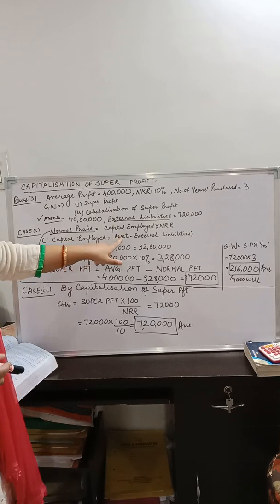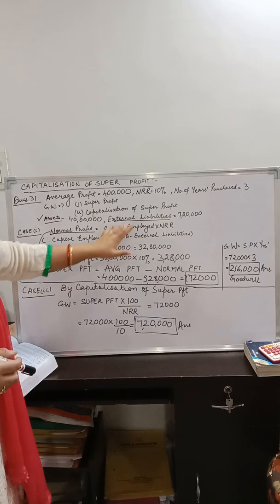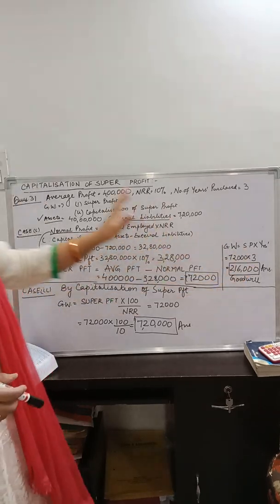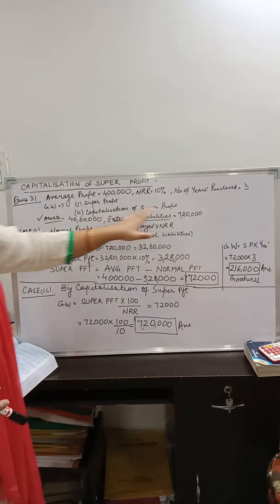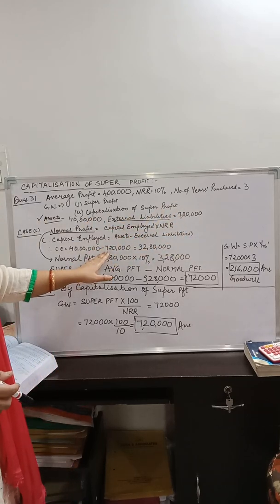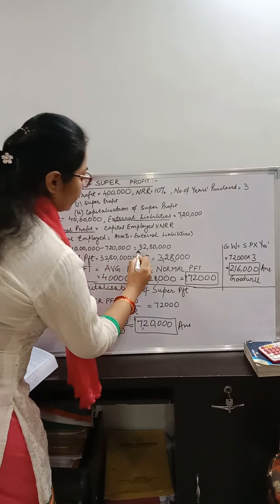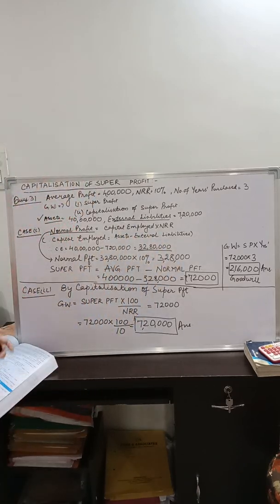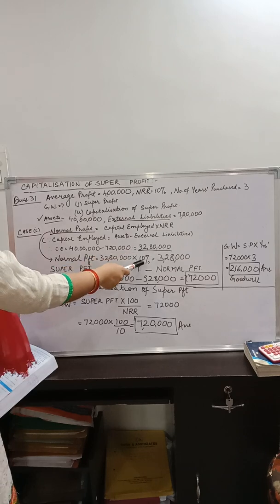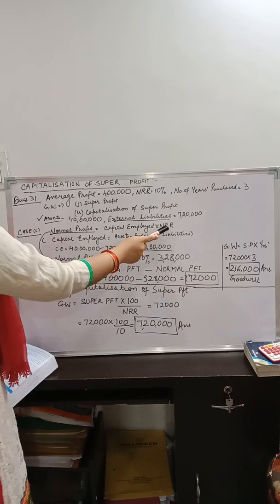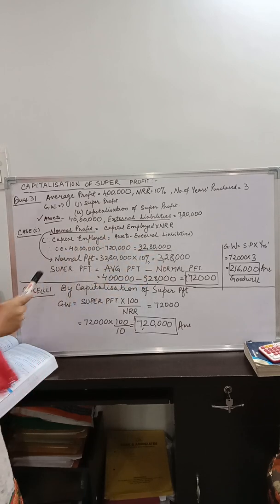Capital employed is assets minus external liabilities. Assets are given to you, minus external liabilities. So 40 lakhs minus 7,20,000 will give you the amount of capital employed. The capital employed comes out to be 32 lakh 80,000 rupees. Now applying these details into the formula of normal profit: 32 lakh 80,000 into 10%, that is the normal rate of return. So normal profit is 3 lakh 28,000.